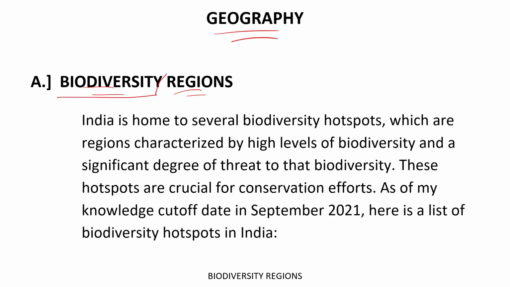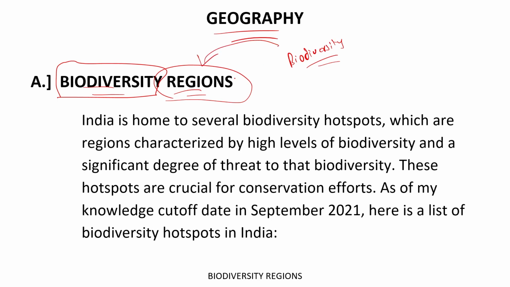So basically, we should start with what we mean by biodiversity and what the biodiversity regions are. First we should cover what we mean by biodiversity, and thereafter we will be able to cover the regions. But before biodiversity, we should cover the lithosphere, hydrosphere, atmosphere, and biosphere. These are some topics which we should cover before we start biodiversity. So remember, in the previous lectures, first we will start with the lithosphere.